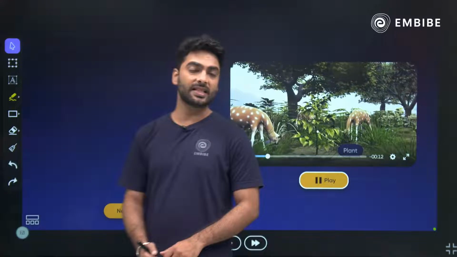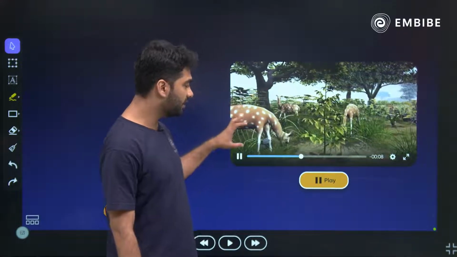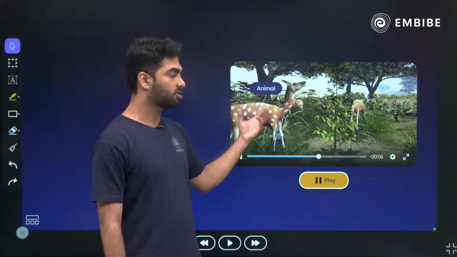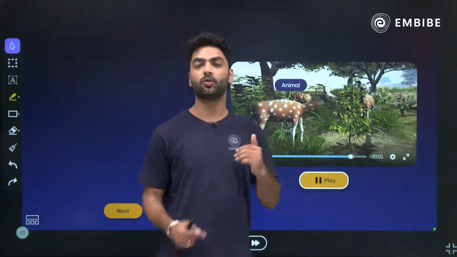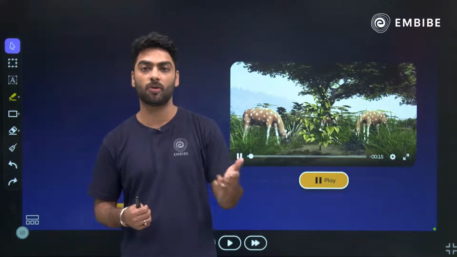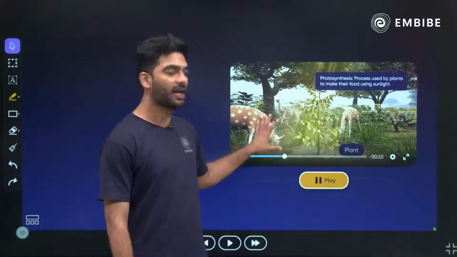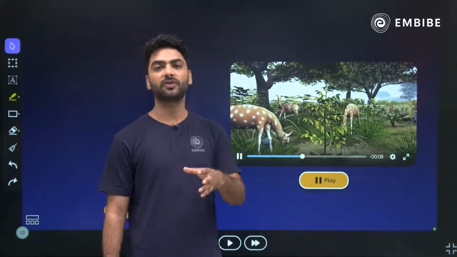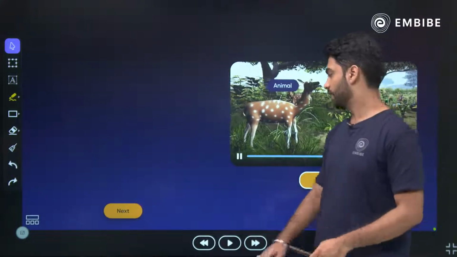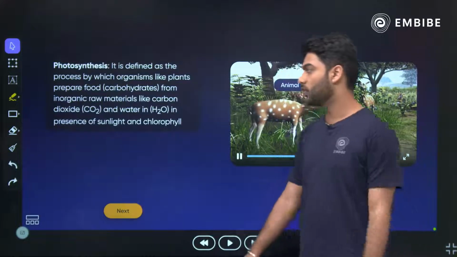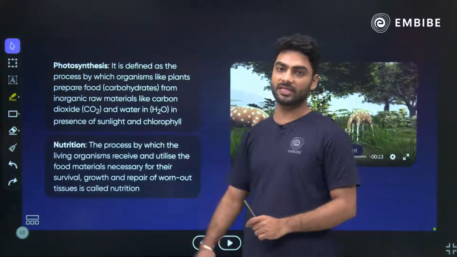Okay? You can see that over here we have got the process of nutrition, where we can see these deer eating the grass, practicing heterotrophic mode of nutrition, and similarly a plant doing photosynthesis, that is autotrophic mode of nutrition. So we have got both autotrophic and heterotrophic mode of nutrition, but before that we need to understand over here what is the meaning of nutrition. Okay? So let's begin with photosynthesis and nutrition, 2 very important definitions from your life processes chapter.